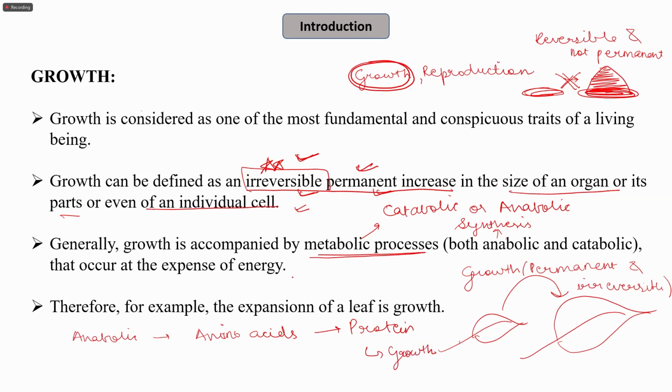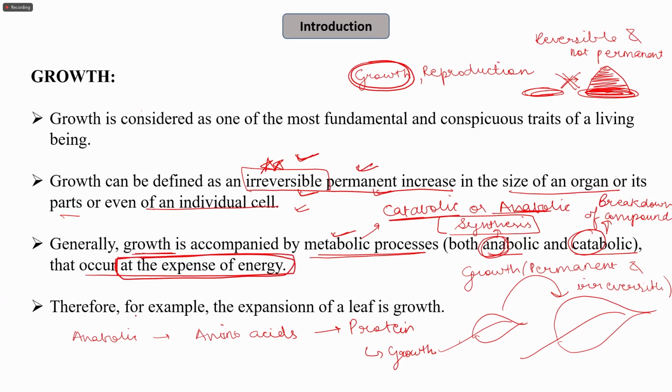So growth is usually accompanied by metabolic processes, catabolic or anabolic, in which anabolic means the synthesis of higher compounds and catabolic means breakdown of compounds into simpler units. These two help in providing the components and the energy for growth. Therefore, we can say that growth occurs at the expense of energy. For example, the expansion of a leaf is growth, where we can see an irreversible permanent increase in the size of the organ.